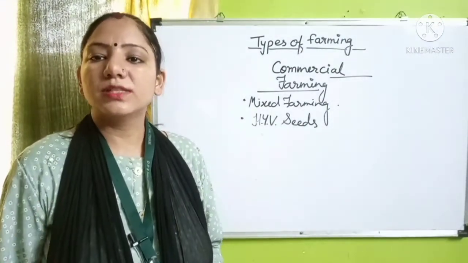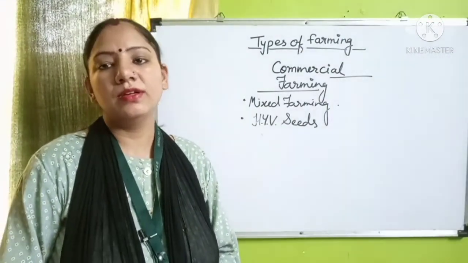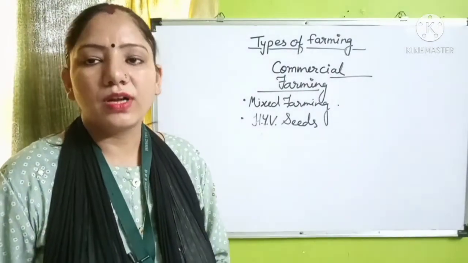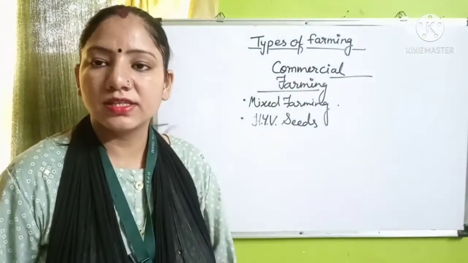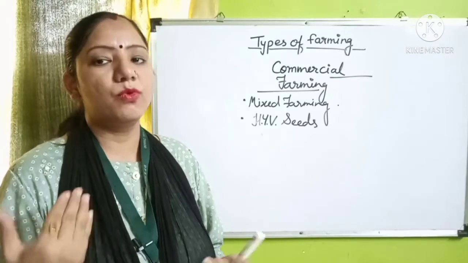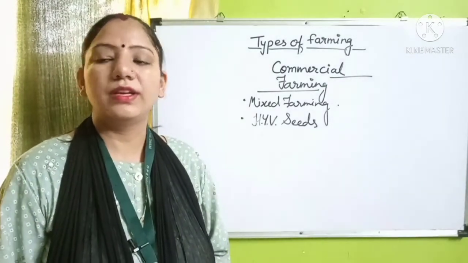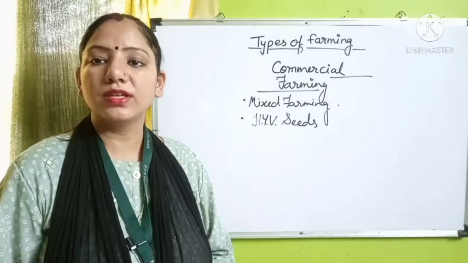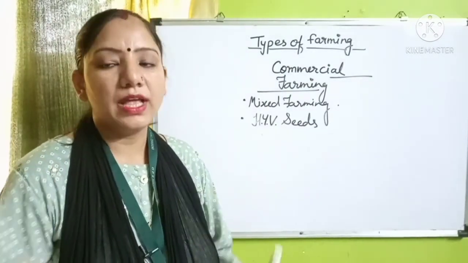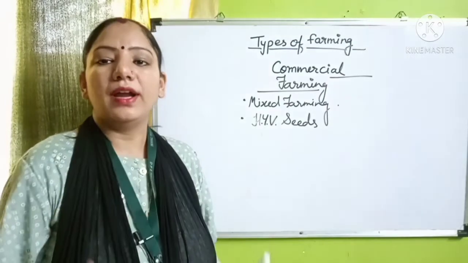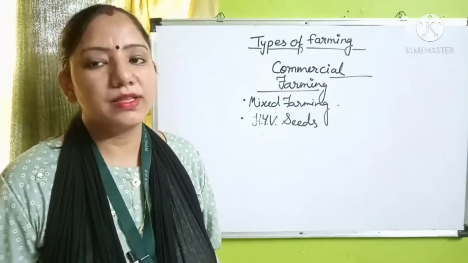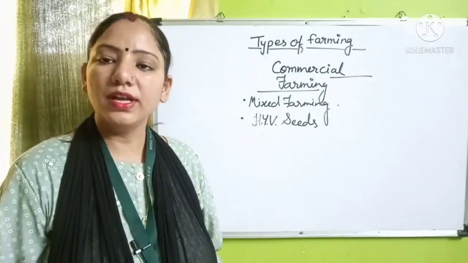Also, the specialty of commercial farming is the use of fertilizers, insecticides, pesticides, and more and more production of the crop, where the surplus is more than in intensive farming, and the surplus can be sold by the farmers to grow their income.